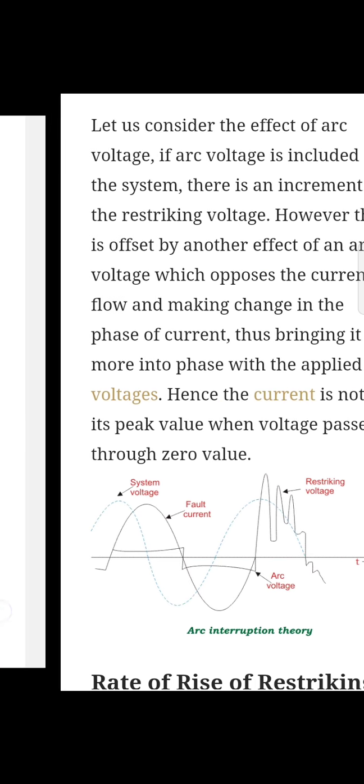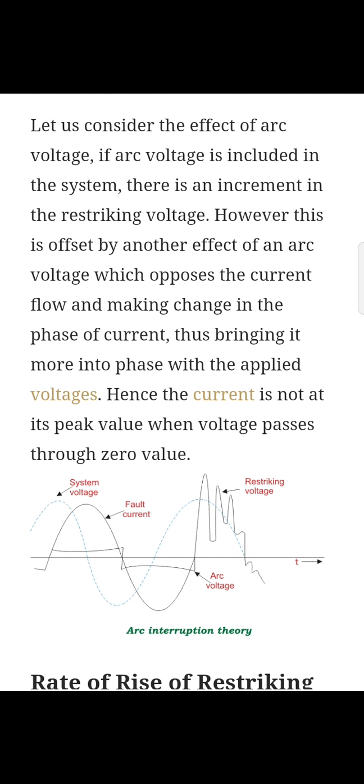Now the second one: let us consider the effect of arc voltage. If arc voltage is included in the system, there is an increment in the restriking voltage. However, this is offset by another effect of the arc voltage, which opposes the current flow and changes the phase of the current, thus bringing it more into phase with the applied voltage.